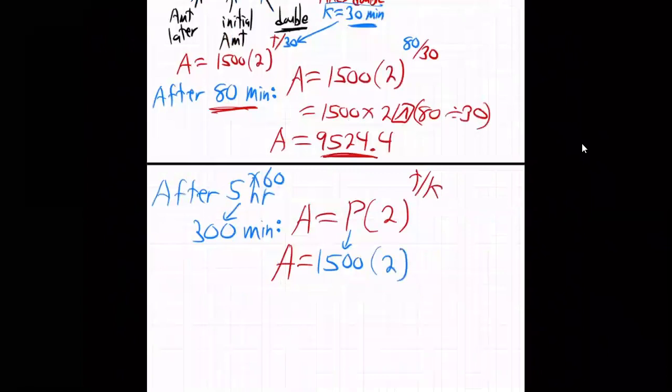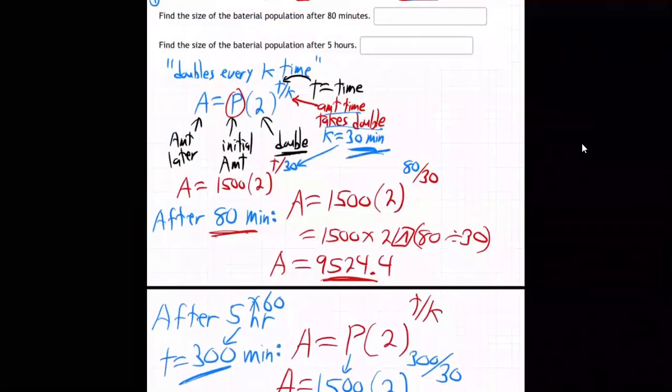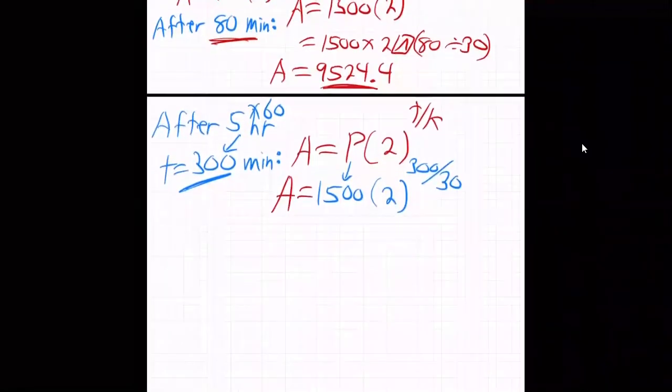1,500 times 2 to the T. This is the time. Time is 300 minutes. Over the K, what was the K? 30 minutes, right? Because 30 minutes was the doubling time. That's what K is: how long it takes to double. So there it is. Do that on your calculator, and it's going to be crazy.